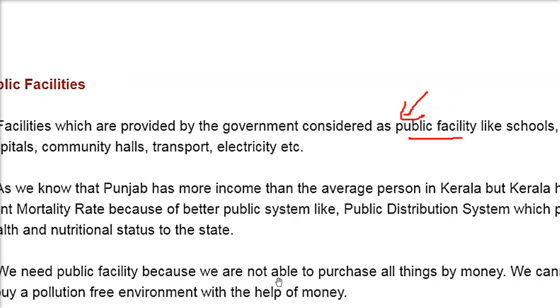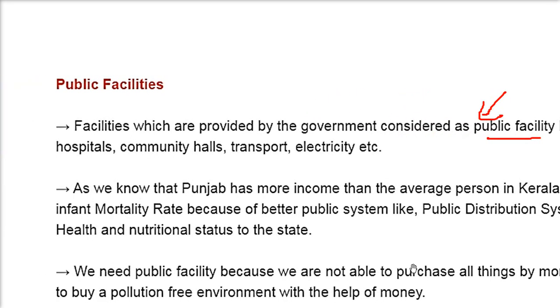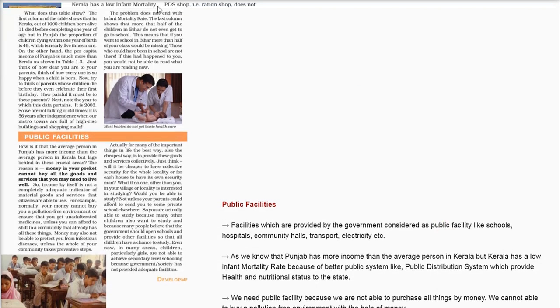So we need public facilities, because there are certain people who may not be able to buy things with money. There are other things also which we can't buy. We can't buy a free environment, because if pollution is going on, it is the duty of the individuals and the government to curb the pollution, because money is involved.